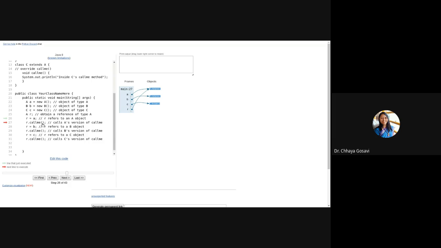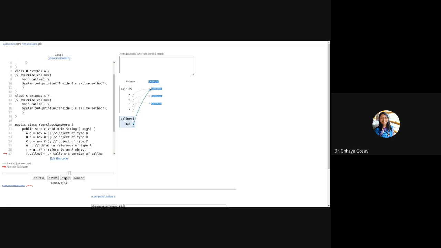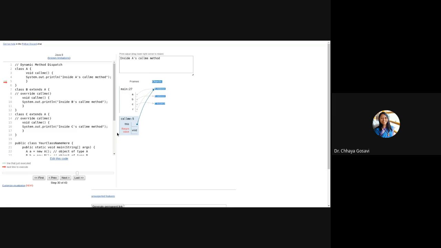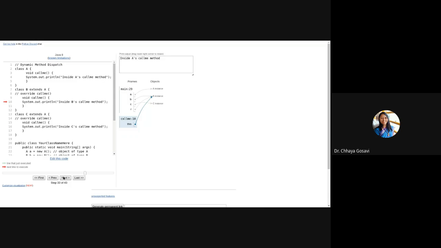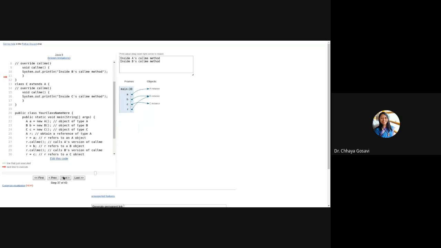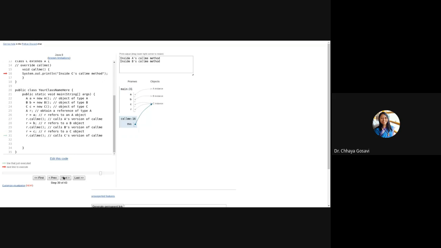Now when you call R dot callMe, which method will it call? A's callMe. So it is calling the callMe method for this. This means you can see here A's instance, so it will print inside A's callMe method. Now R equal to B, so this will point to B's instance. Now R dot callMe is calling inside B's method. And R dot callMe with C is calling inside C's callMe method.